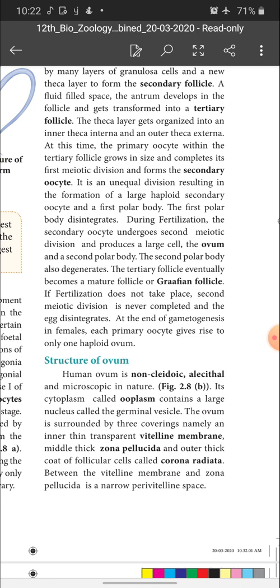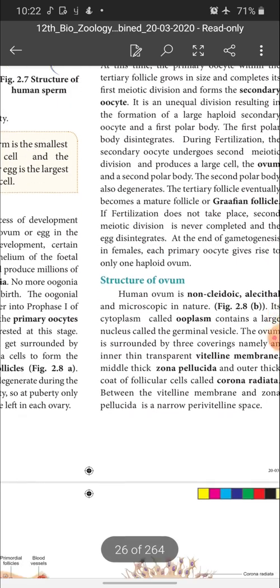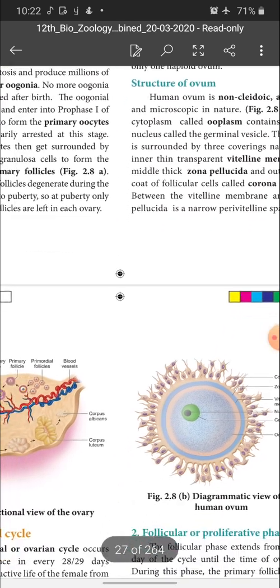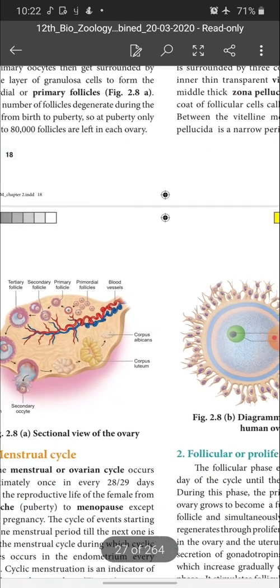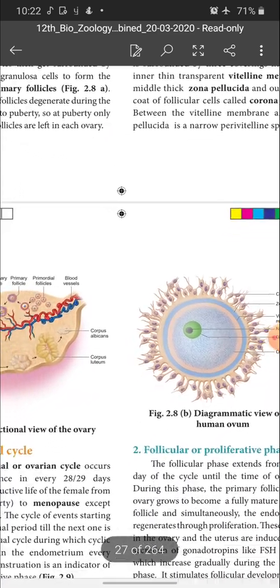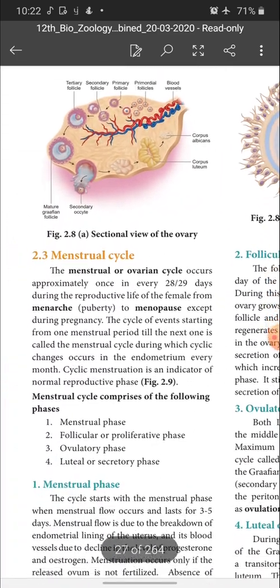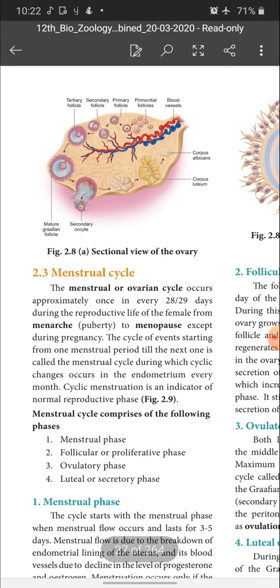Between the vitelline membrane and zona pellucida is a narrow perivitelline space. Okay children, for this explanation, please refer to the diagram of the egg. This is a book back question also, children. Note it down. Next, we are going to enter the menstrual cycle.